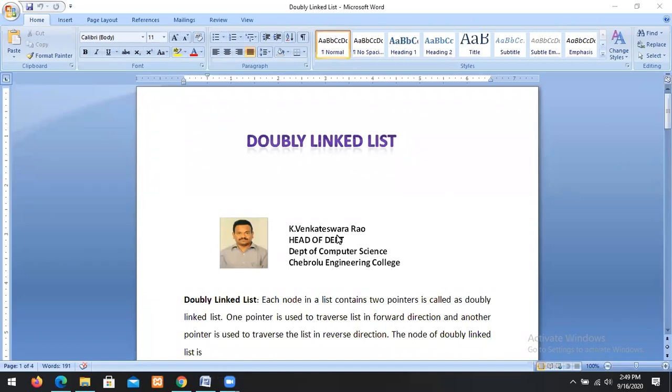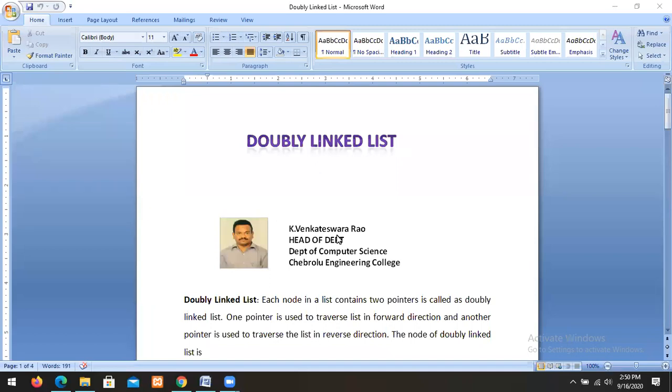So we are discussing the double linked list. We already know what a double linked list is. What is a list? A list is a collection of nodes. So what is a double linked list? A double linked list means each node in the list contains 2 pointers.